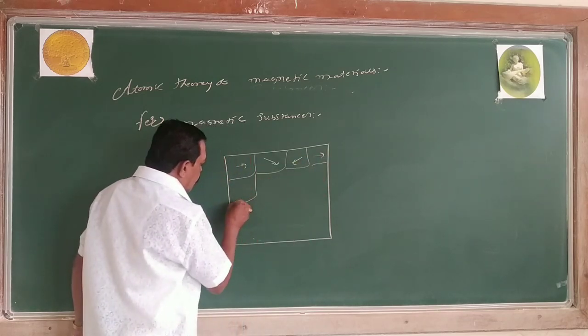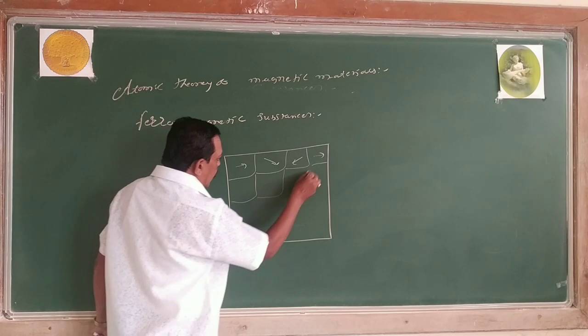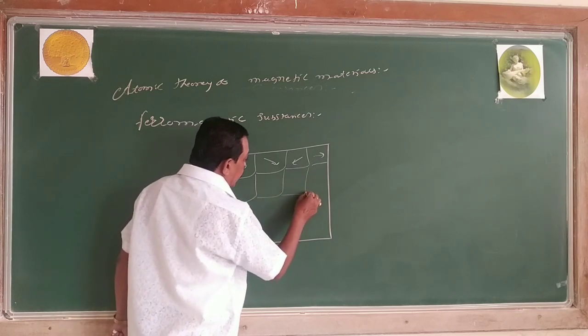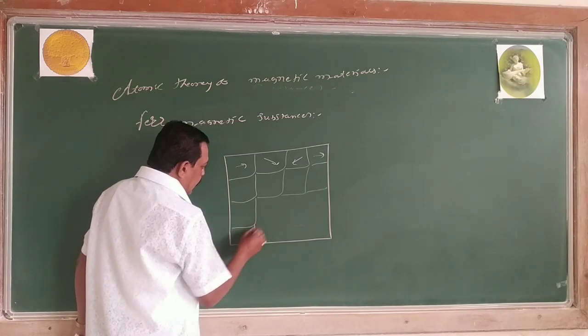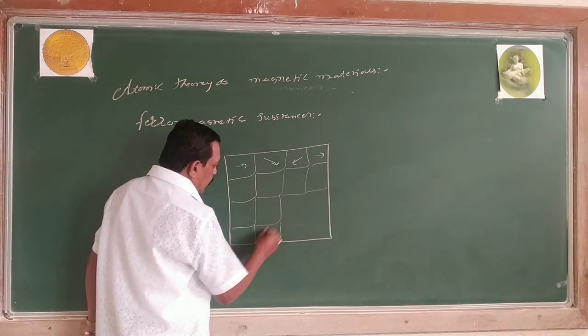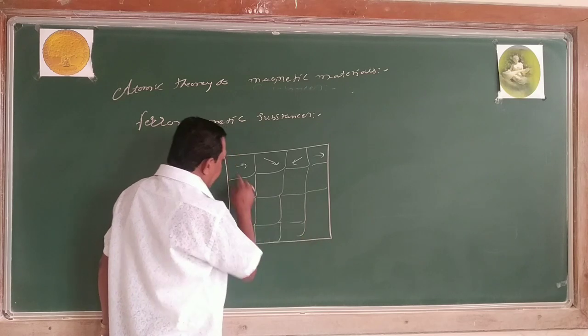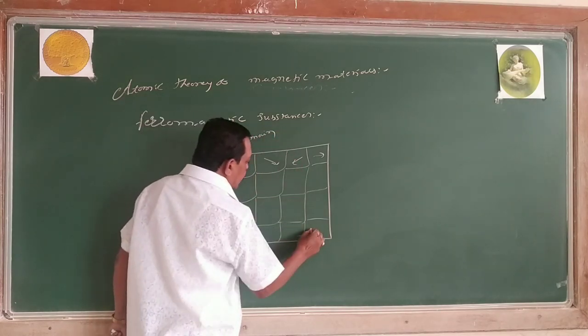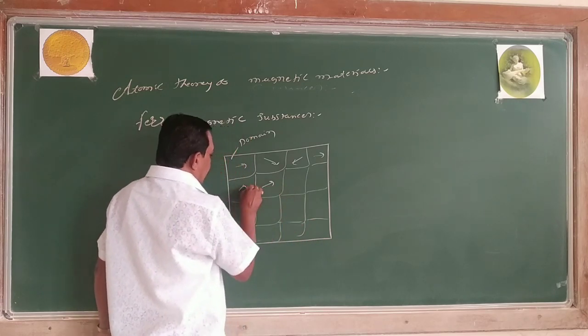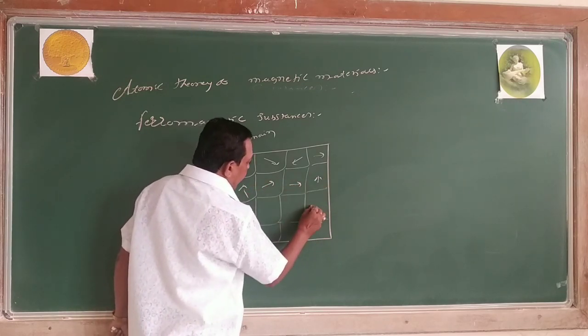And in these small regions the molecules are available in randomization in their region, in the absence of what? External magnetic field. And this region is called domain.